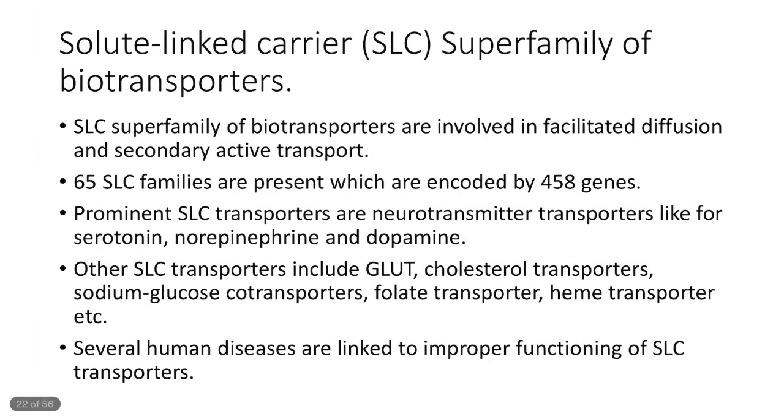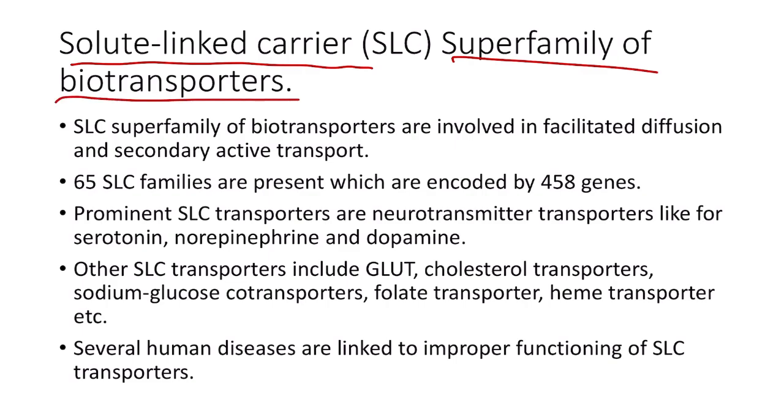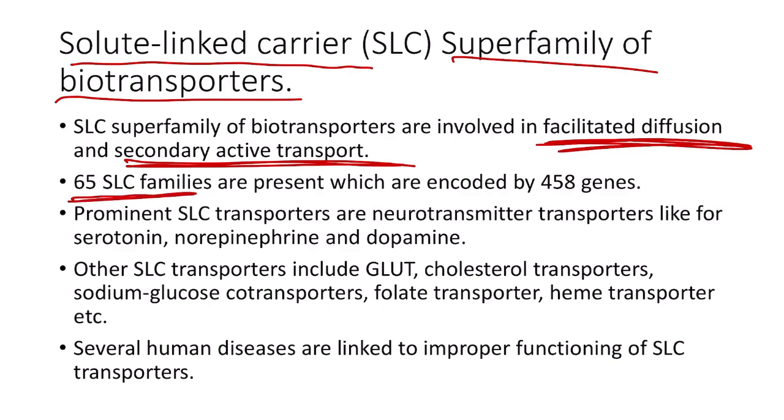Now coming to the next group of biotransporters, the solute carrier superfamily. SLC superfamily biotransporters are involved in facilitated diffusion and secondary active transport, that is, transport of two different molecules. One is related to ATP hydrolysis and the other is related to the transport of the previously mentioned ion. There are 65 SLC families which are encoded by 458 genes.